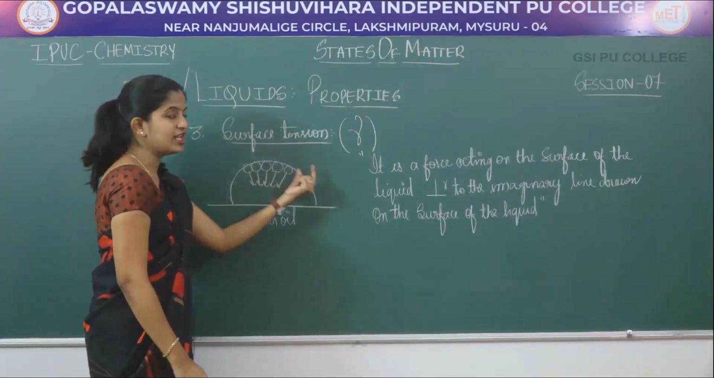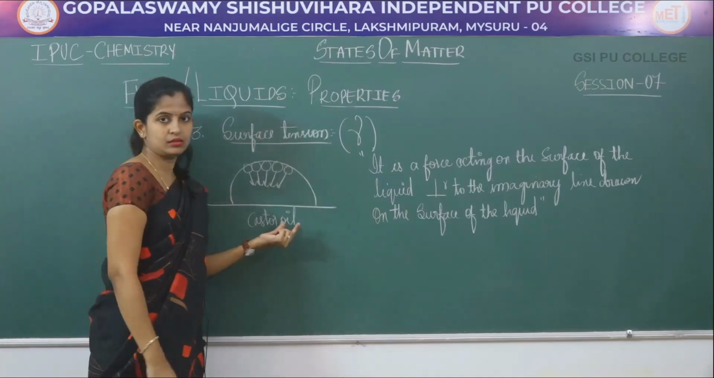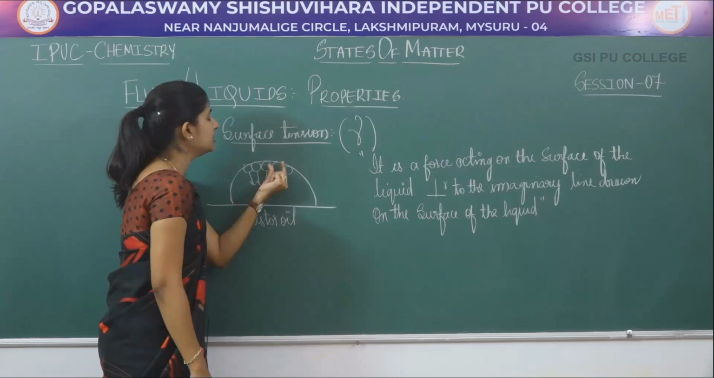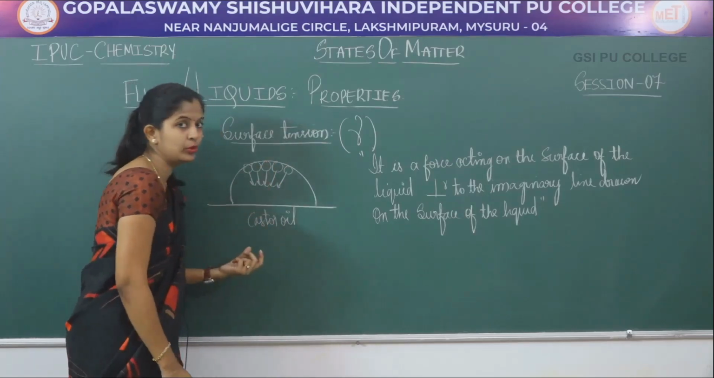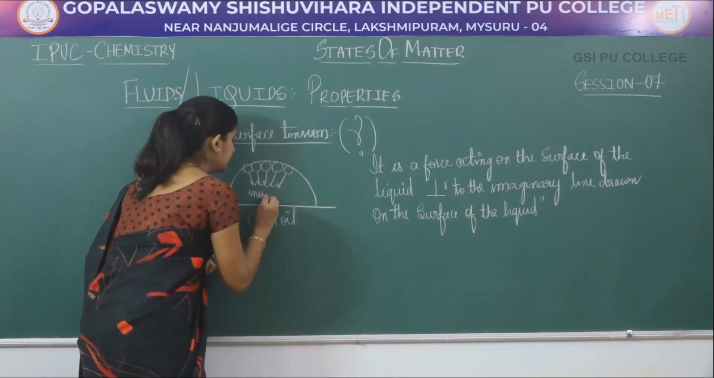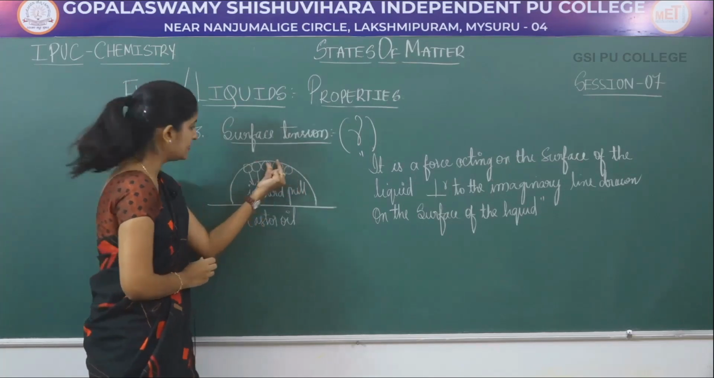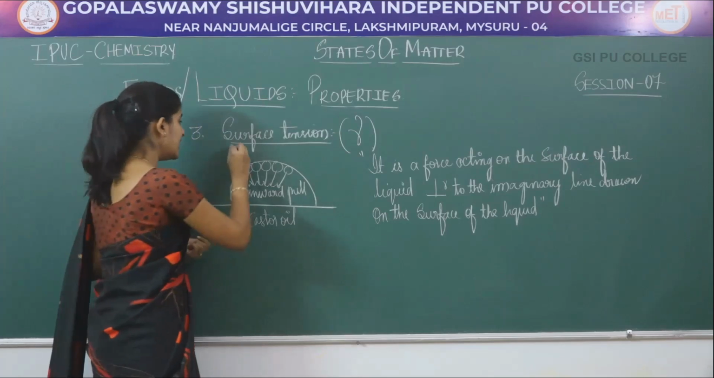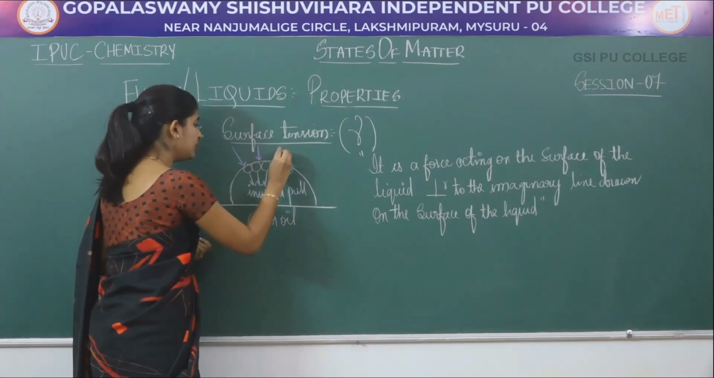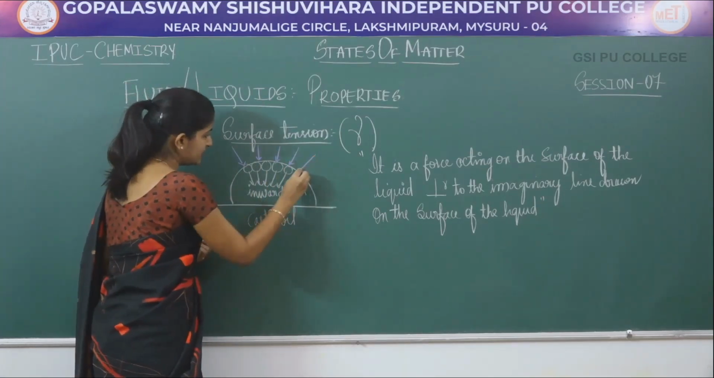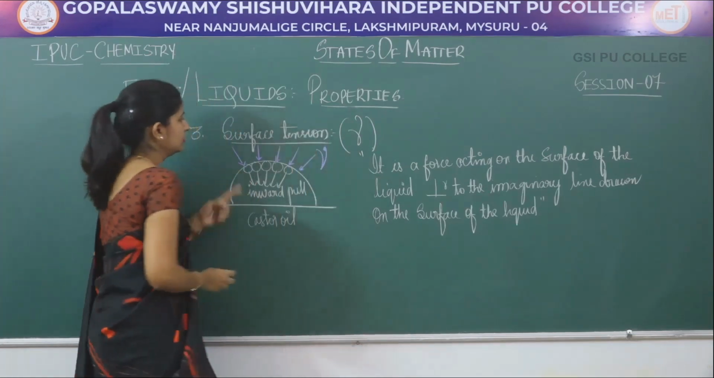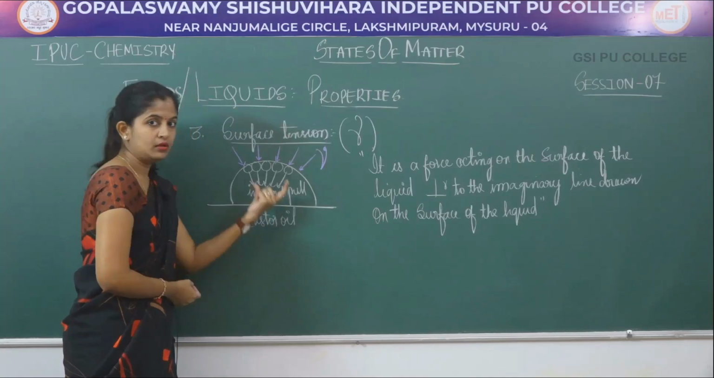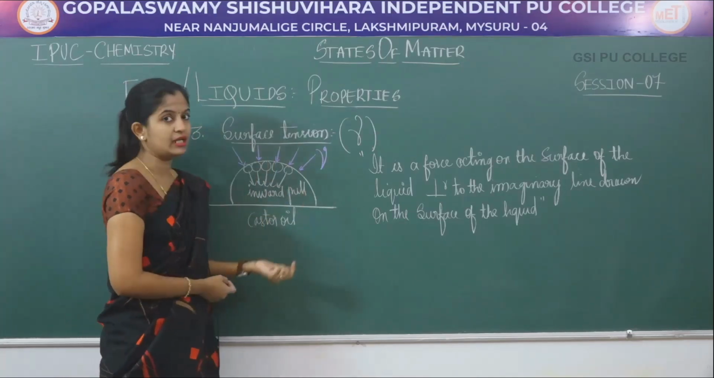So there are molecules of castor oil all over this droplet. The molecules of castor oil present on the surface have an inward pull. The molecules on the surface have an inward pull, as well as there is a force acting perpendicular to this surface, which is nothing but your surface tension. So because of that, the castor oil droplet has a spherical shape.